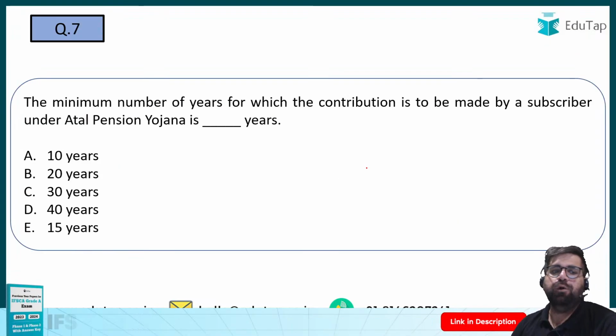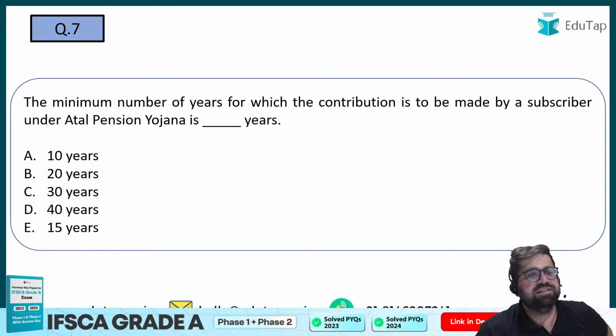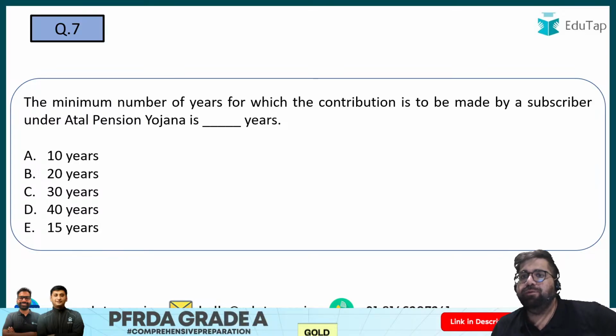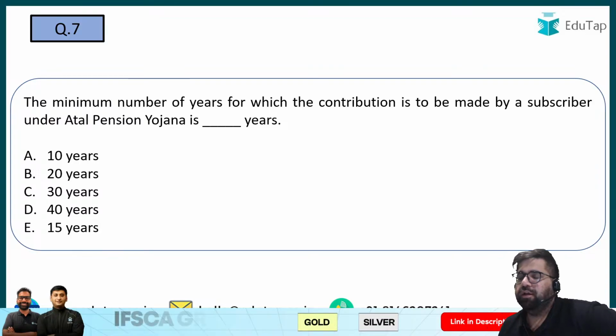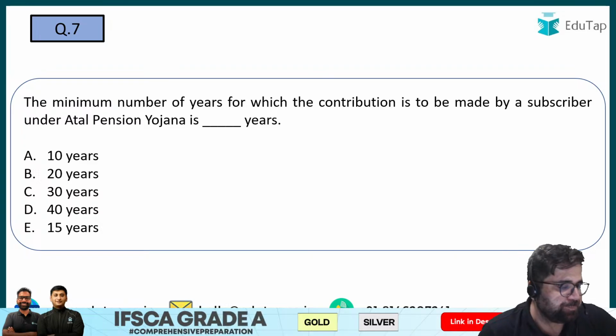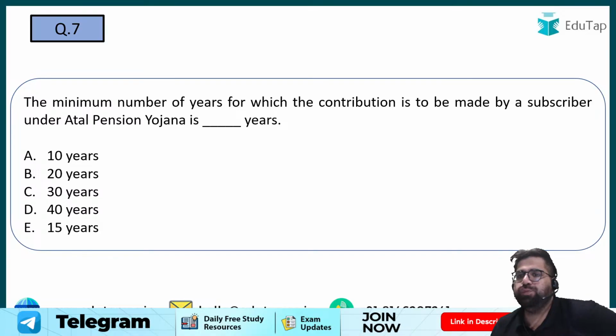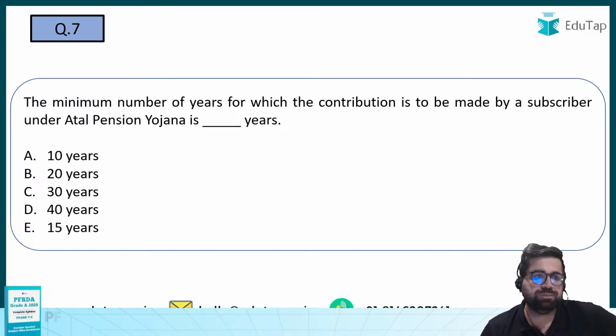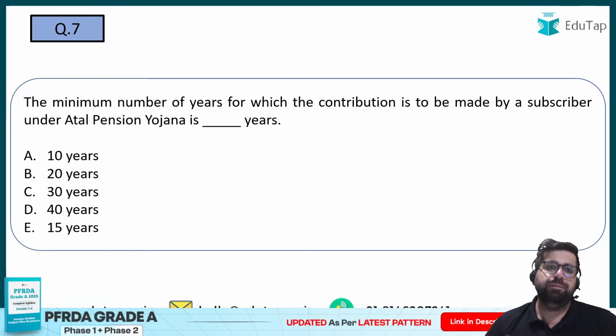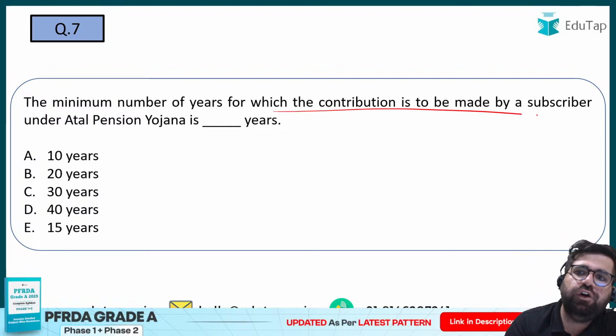Okay, moving forward to next question, question number 7. The minimum number of years for which the contribution has to be made by the subscriber under Atal Pension Yojana is what?